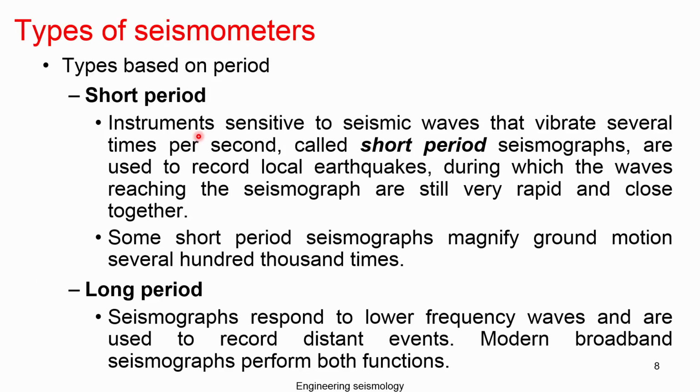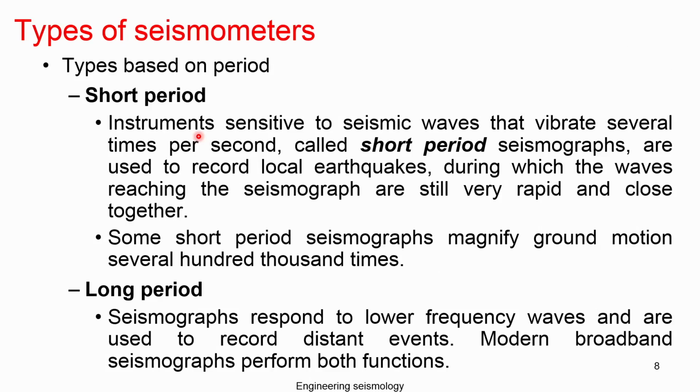One is the short period sensor, where the instruments are sensitive to seismic waves that vibrate several times per second, called a short period seismogram, and used to record mostly local earthquakes which are reported within a few hundred kilometers, like 100 kilometer, 200 kilometer, 300, those are all local earthquakes. These short period seismograms magnify the ground motion up to 100,000 times, depending upon the instrument, and show you the waveform of the particular earthquake.